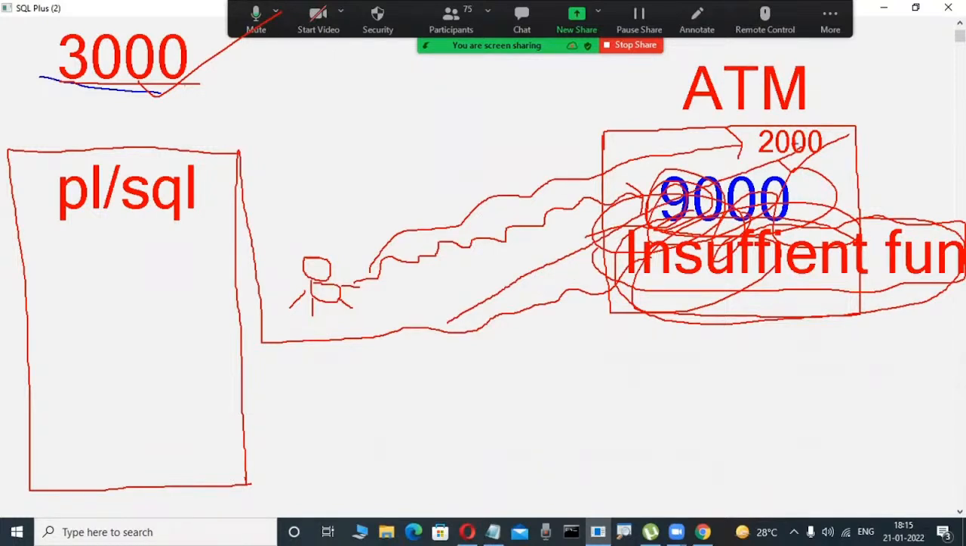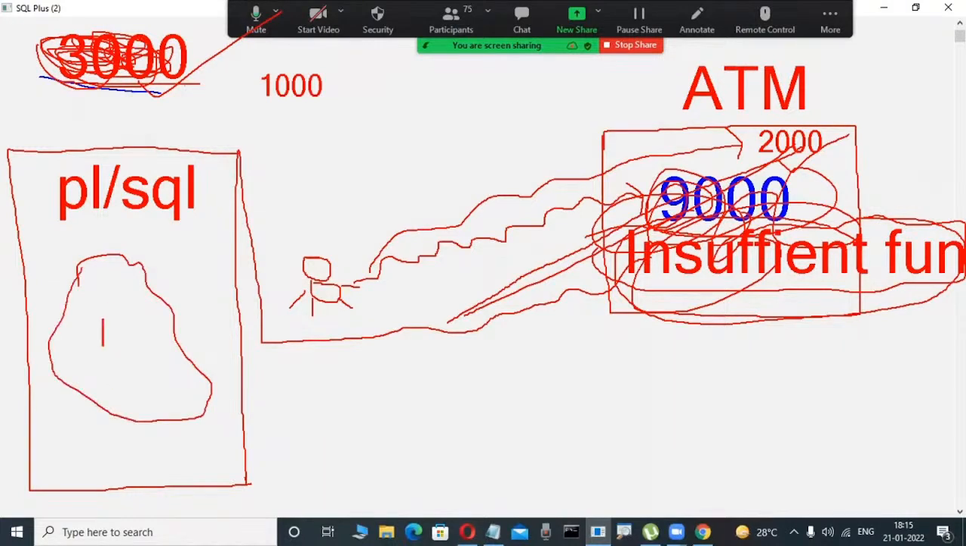Now, whenever we withdraw 2,000, what is the available balance? Here 3,000 minus 2,000 is 1,000. I want that to be reflected in my database. Otherwise, if you withdraw 2,000 and 3,000 is still available, the total banking system collapses. Those transactions are all written through coding. That's why PLSQL developers are required in a project.